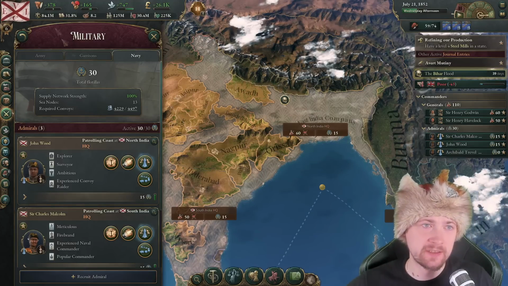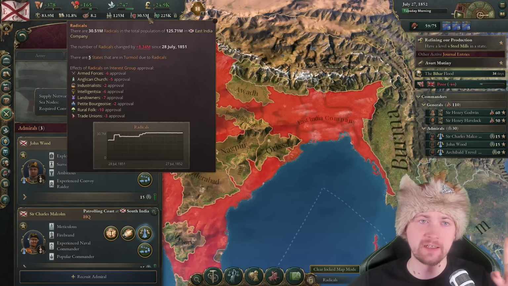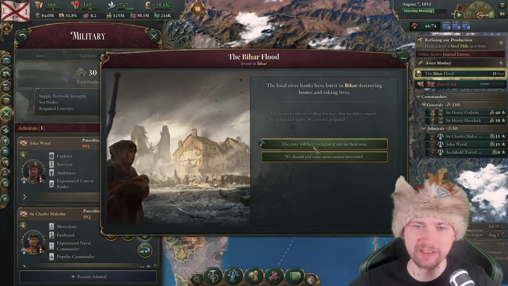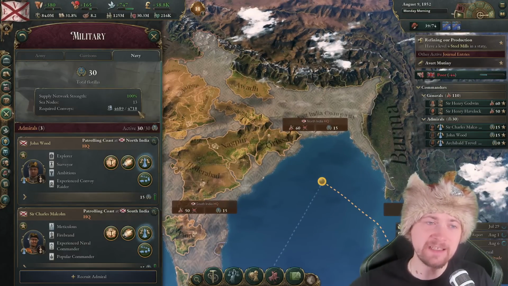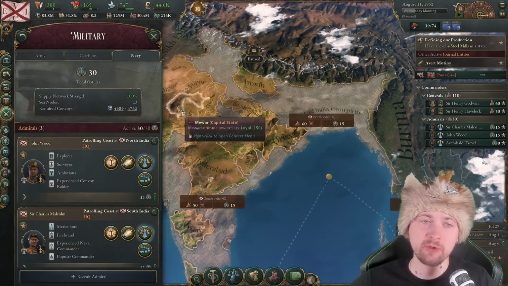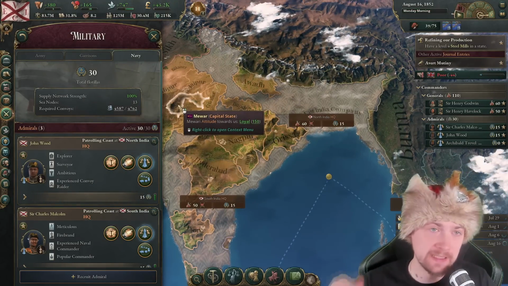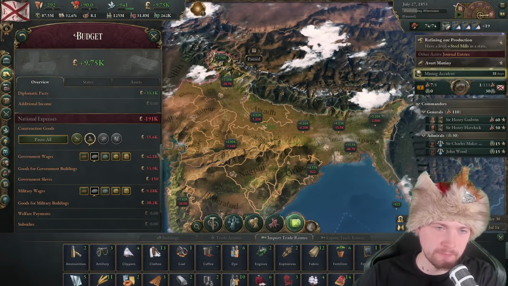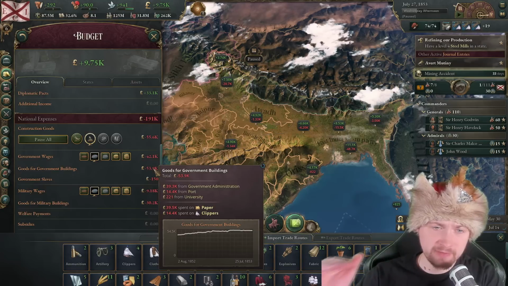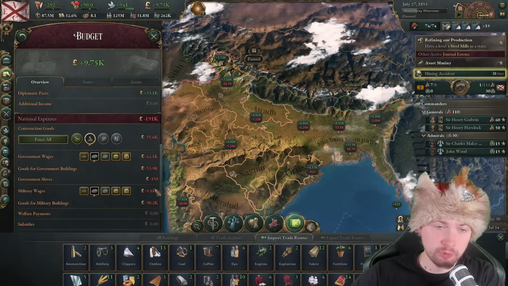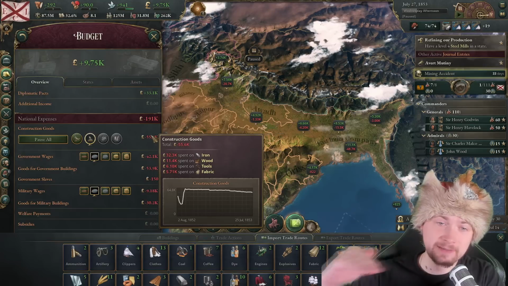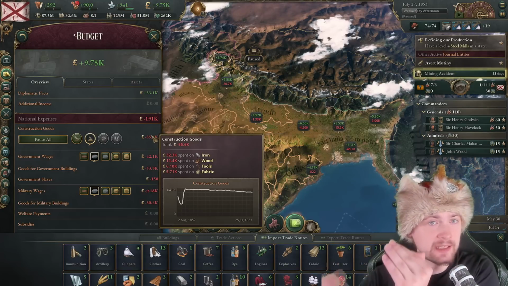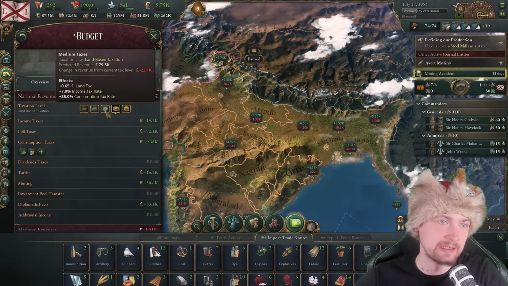Now that I organize my trade, the economy is increasing, the balance is increasing, because this is still trash. But most importantly, I need even more convoys slowly to get all of the trade goods that I'm missing from the trade. As part of fixing our economy, I'm mainly decreasing right now the cost. So for example, if I hover over here on the goods for the government buildings and spending out on paper, if I go to construction goods, you see I'm spending out of iron. So I'm trying to decrease prices of iron and paper in order to decrease the national expenses. So you're gonna be able to decrease the taxing again.